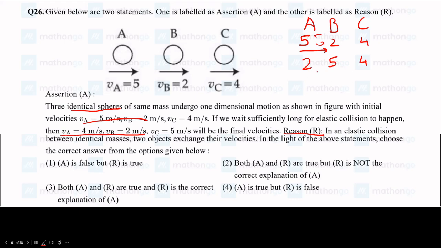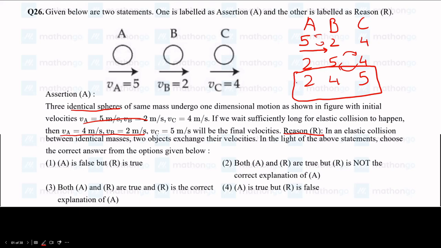Now we can see that 2 is slower than 4 and 5, so ball A is never going to catch up with these two. The next collision is B colliding with C. After that collision, B and C exchange their velocities, so we get 2, 4 and 5. Now 2 is smaller than 4 and 5, so ball A is never catching up with these two, and similarly ball B is slower than ball C, so B never catches up with C. These balls are never going to meet again, so these are the final velocities of the balls.